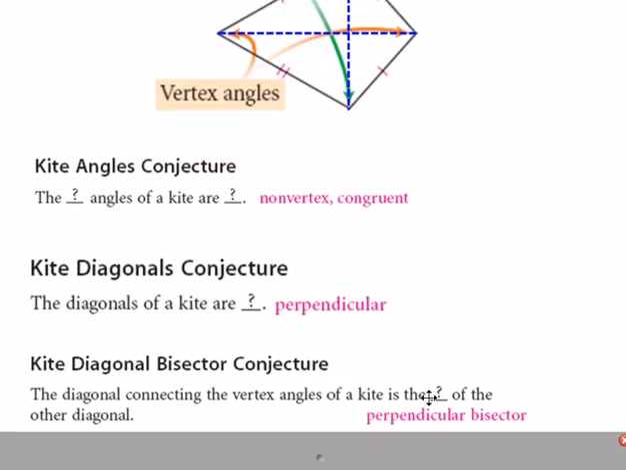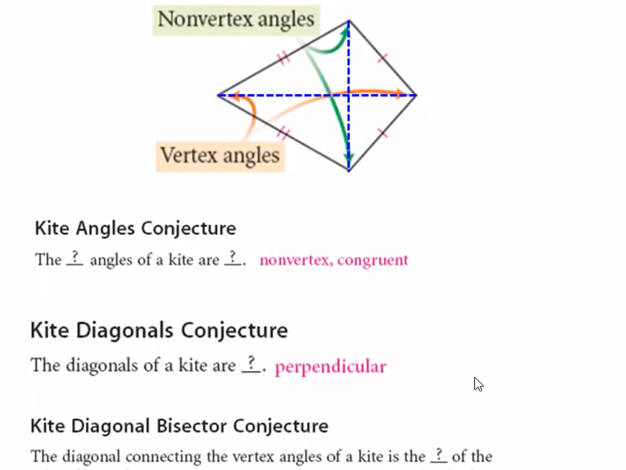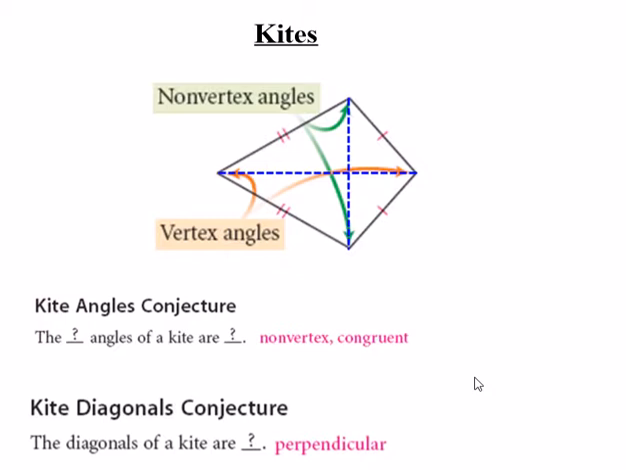The diagonal connecting the vertex angles is the perpendicular bisector of the other one. We already know that the diagonals are perpendicular, but what this tells you is that the diagonal connecting the vertex angles is cutting the other diagonal in half. So this distance here would be the same as that distance there. I've already used the 1 slash and the 2 slashes on the sides, so that's why I marked this with 3 slashes, but those distances would be the same.